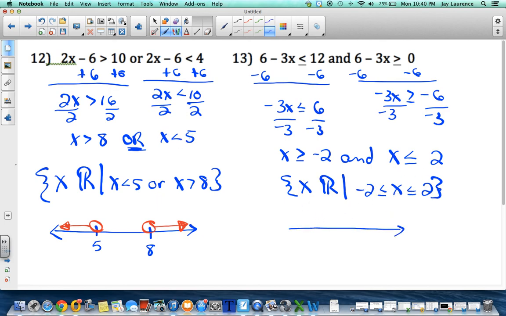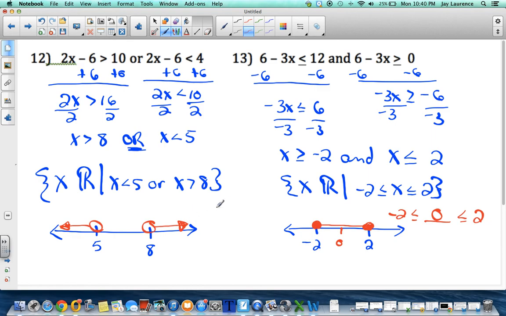All right, so my number line will have to show negative 2 and positive 2. I can show other numbers if I like. Closed points because they're equal to. And if I want to fill in the blank with a number that makes both of these true at the same time, maybe I'll pick 0. And 0 would be in the middle here, so I'm going to shade in between.